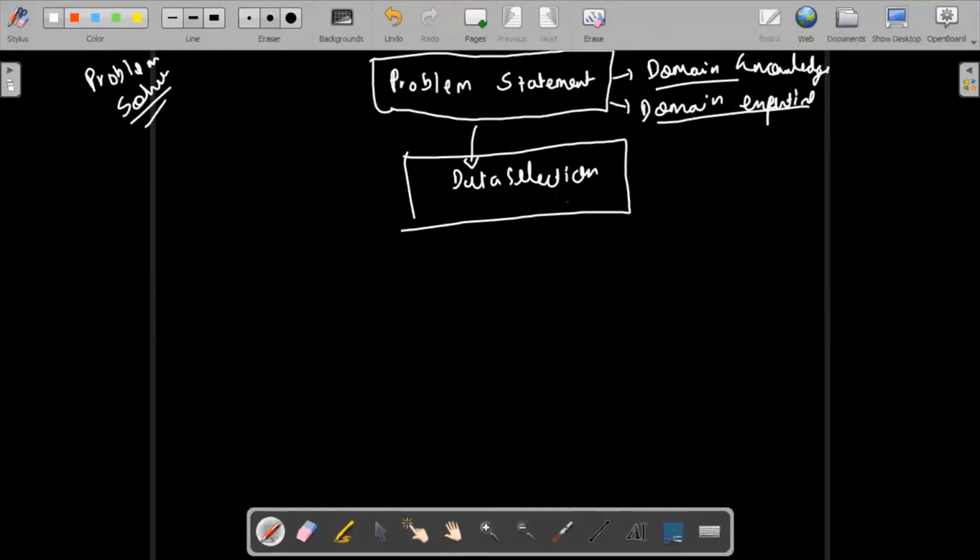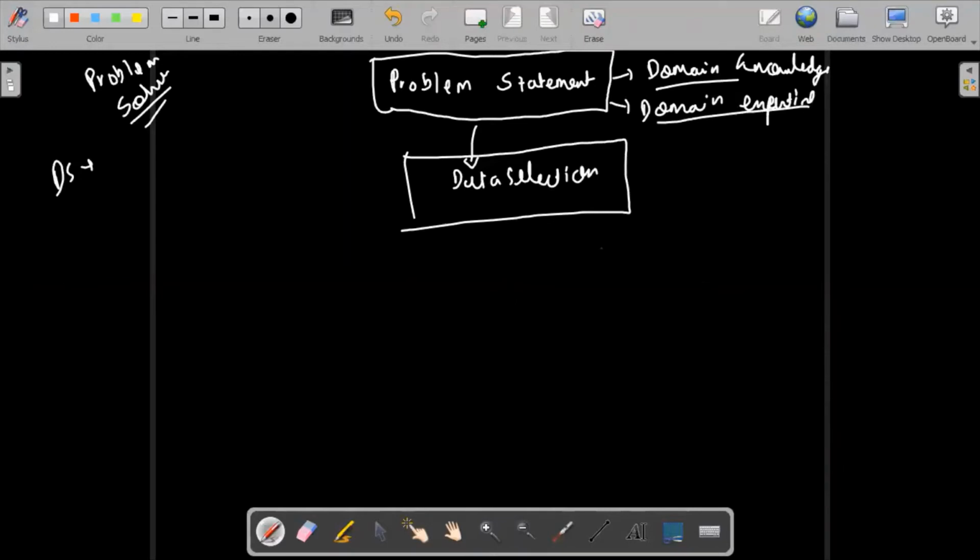For selecting the data, obviously there's going to be a team that is going to help you out. A data science project is always a team of maybe 10 to 20 people, or maybe more than that, depending on the project that you are going to do. So yes, you are going to select the data. Even so, sometimes you have to extract the data.